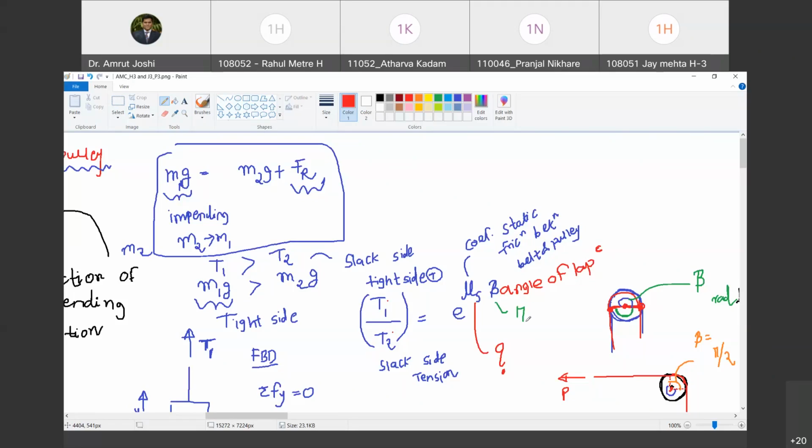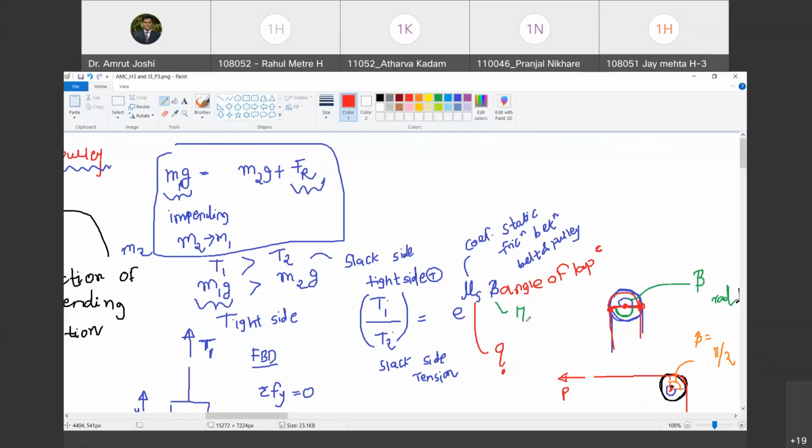Yes. Okay. So having said that, now we are going to do a few thought experiments. If I set this mu s to 0, what will be T1 and what will be the relationship between T1 and T2? Tell me. Equal. Yes, because e raised to 0 is 1. So T1 upon T2 will then become equal to 1. So T1 will become equal to T2. That means if the pulley is frictionless, there is no tight side and slack side. Do you agree with me? Both the sides carry equal amount of tension. Are you with me? Yes, sir.